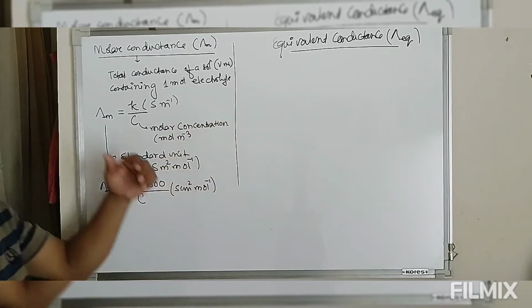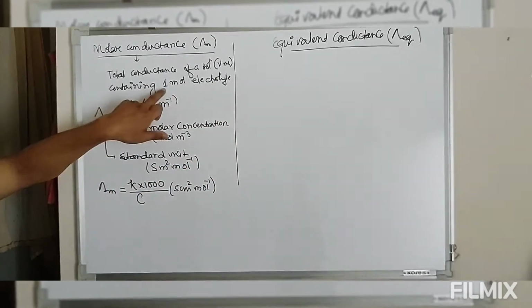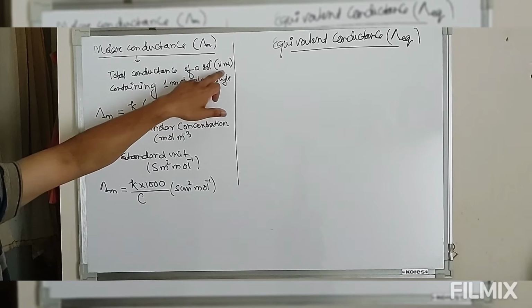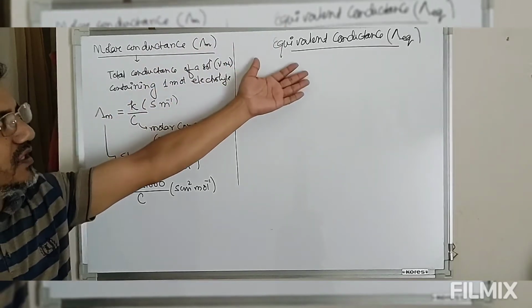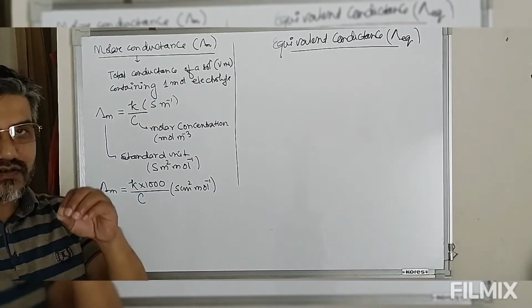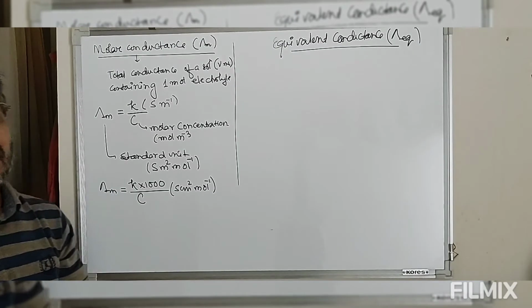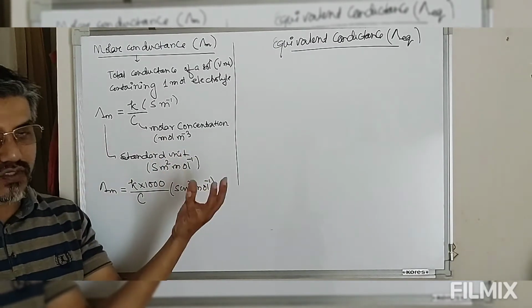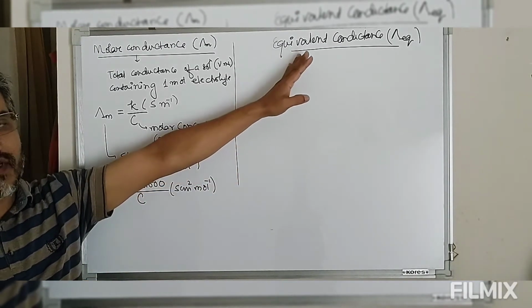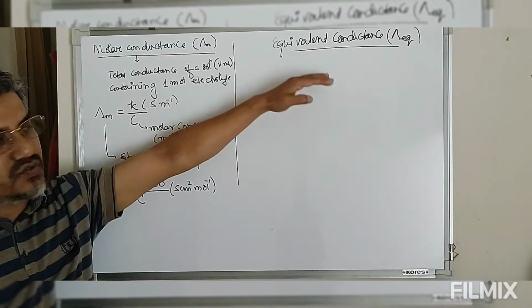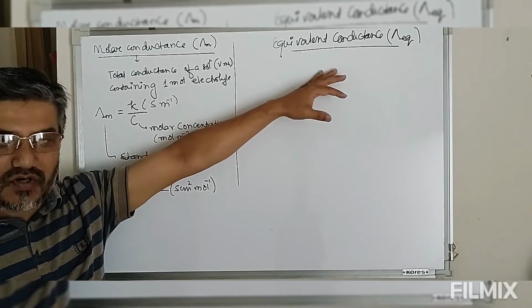In the molar case, we dissolve 1 mole of electrolyte in V mL of solution, whereas in the case of equivalent conductance, we use 1 gram equivalent of the solute or electrolyte. So 1 gram equivalent of electrolyte is dissolved in V volume of solution.